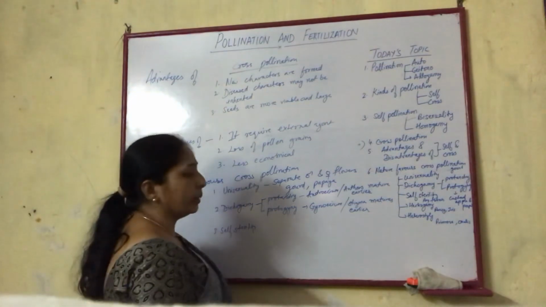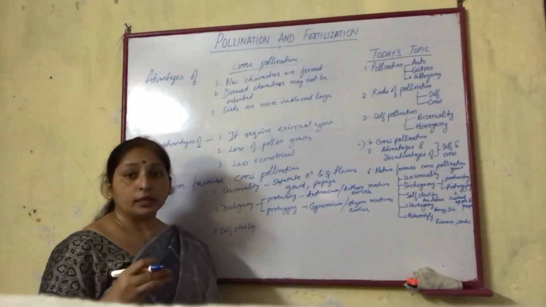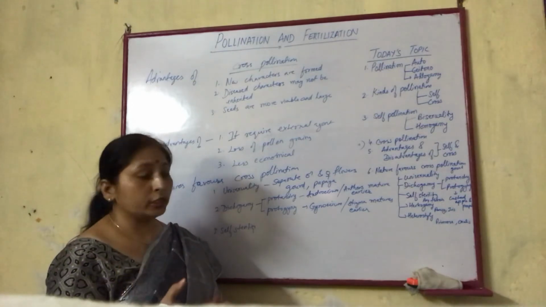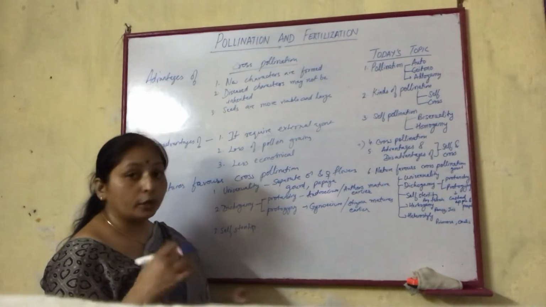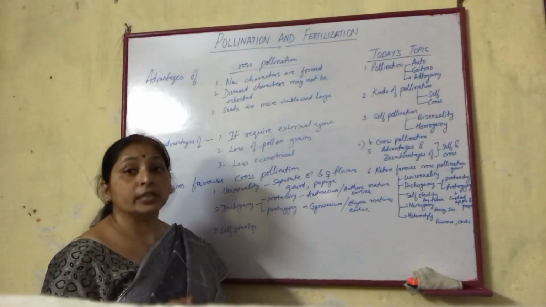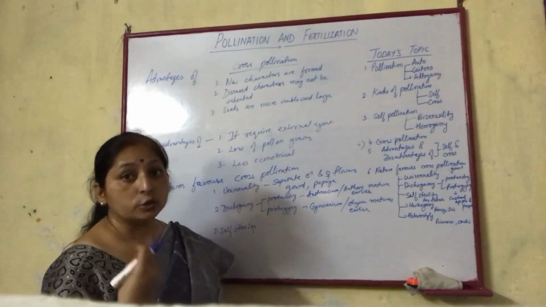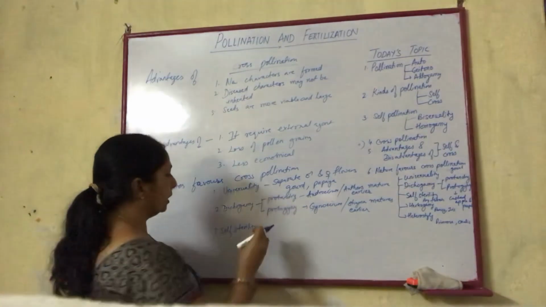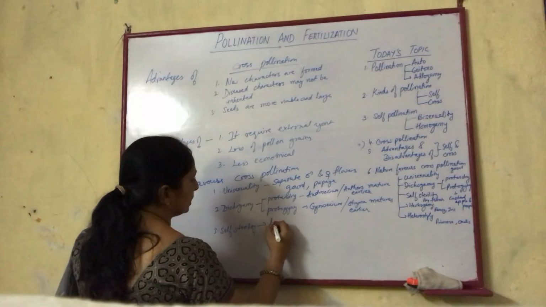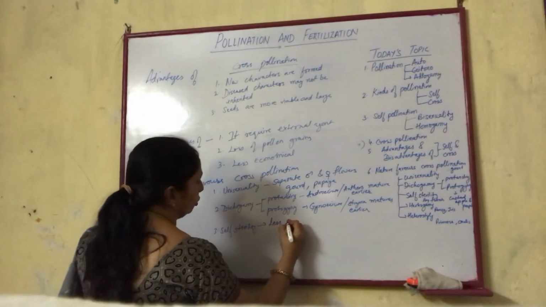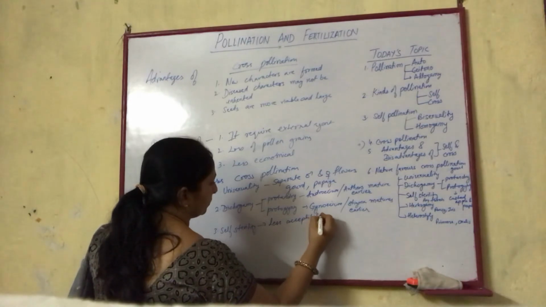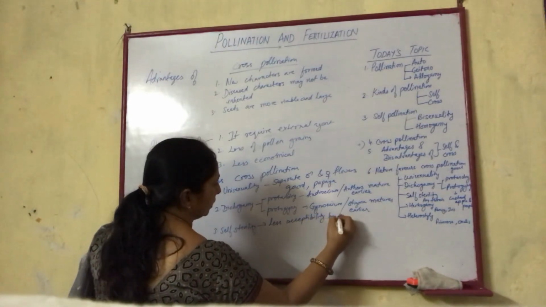Self-sterility is where even if the pollen grains mature at the same time and pollination takes place, the stigma does not accept that pollen grain. So acceptability is not there. That is termed as less or no acceptability by the stigma,